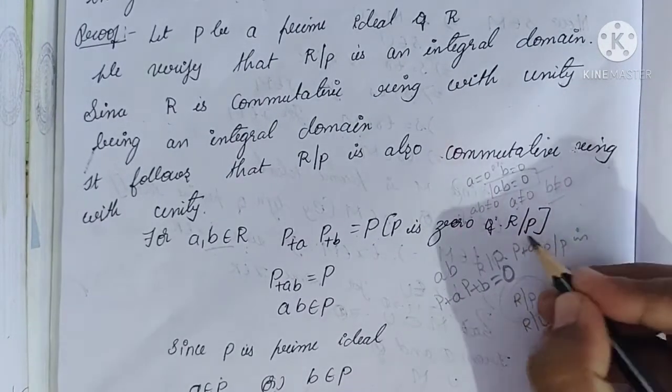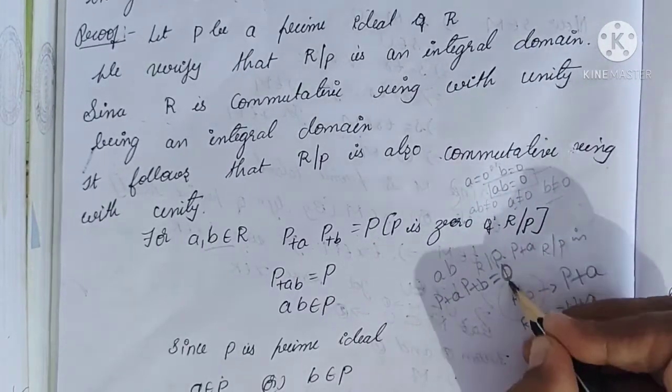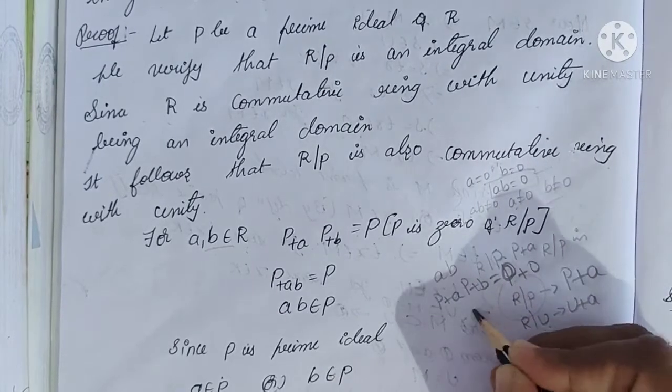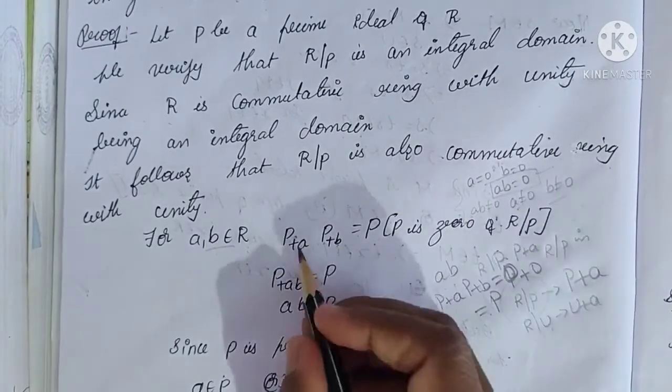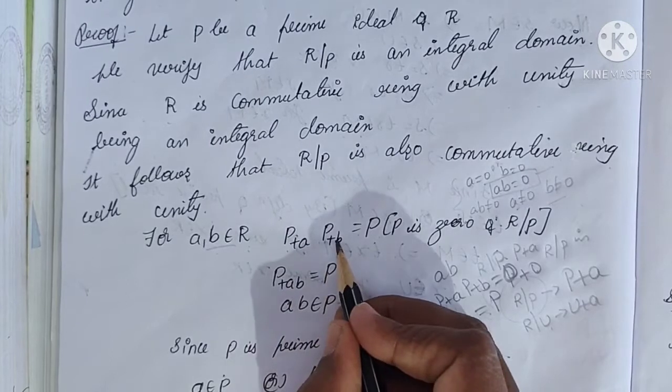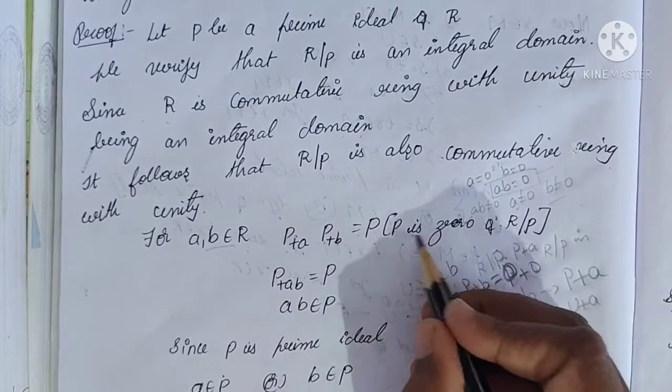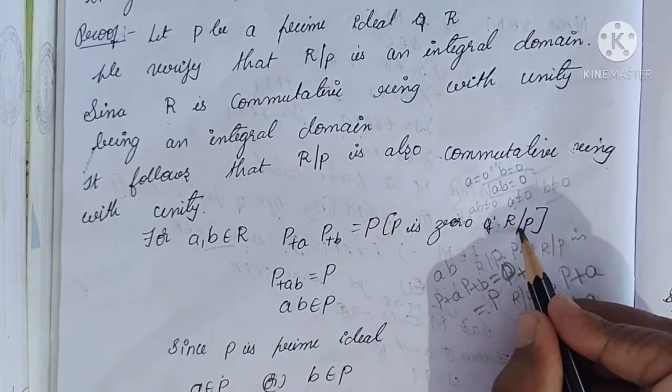See, the zero element of R by P is of the form P plus 0. The P plus 0 we can write as P, that is, P plus A into P plus B is equal to P, where P is the zero element of R by P.